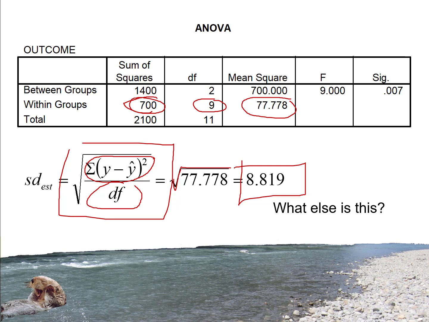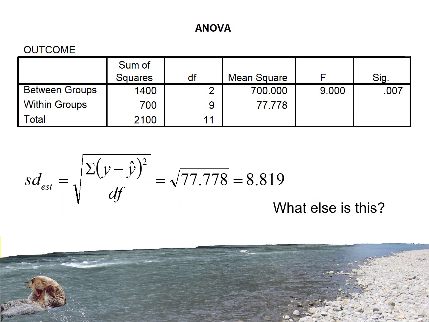That's almost 9. So in other words, when we use group membership to try to predict people's levels of statectomy sadness, we usually make about 8 or 9 units of error in trying to predict people's scores. We're usually off by almost 9 points in predicting people's level of statectomy sadness. So we looked at how we can calculate both the standard deviation and the standard error of estimate looking at results from this ANOVA table. Standard deviation, how far observed scores typically deviate from the sample mean. Standard error of estimate, how far observed scores typically deviate from their predicted values.